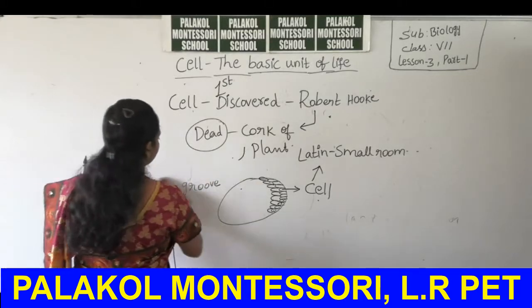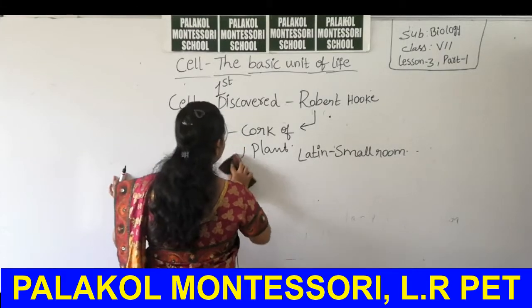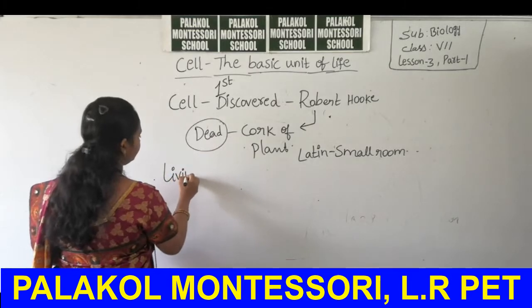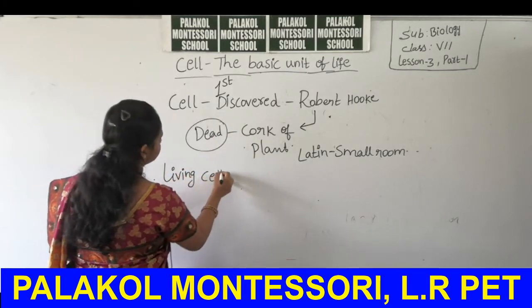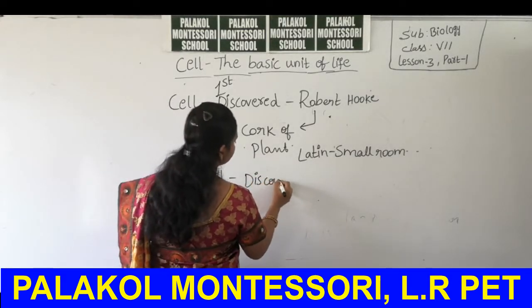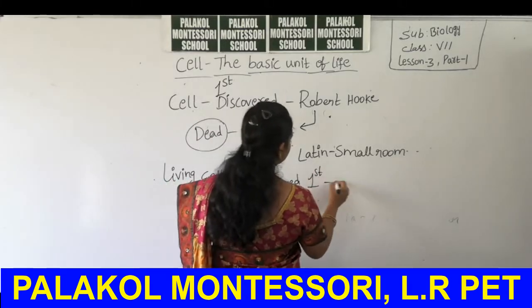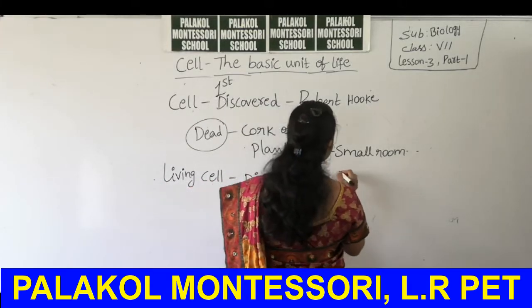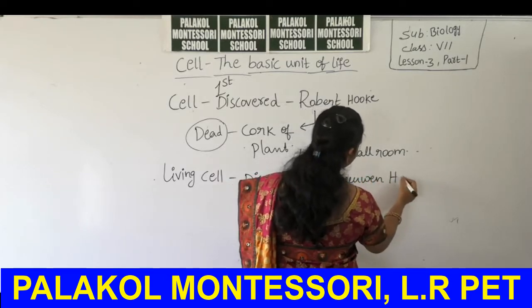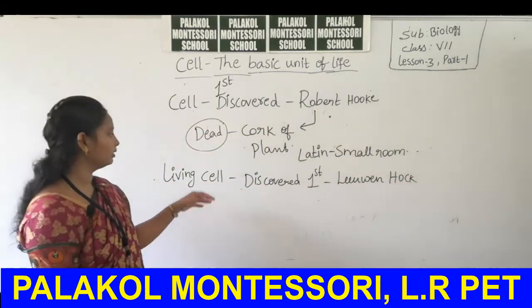Then the living cell was discovered for the first time by Antony van Leeuwenhoek.